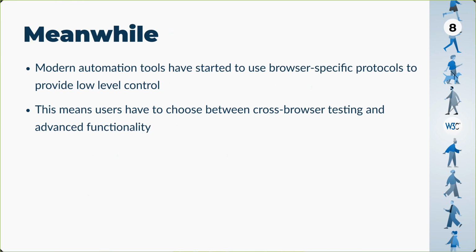And these problems are already having an effect in the real world. So modern testing tools have started to use non-WebDriver-based protocols to enable low-level access and control. These other protocols aren't based on open standards, but they're often things like the browser DevTools protocols or other custom protocols that are invented by the individual automation tools. So that means that either these tools that developers are using aren't cross-browser, or they have to do a lot of additional implementation work for each browser they want to support. And that's a problem for the open web.